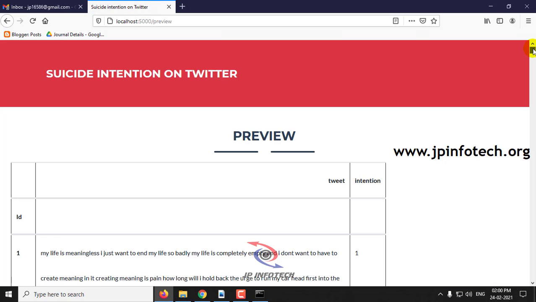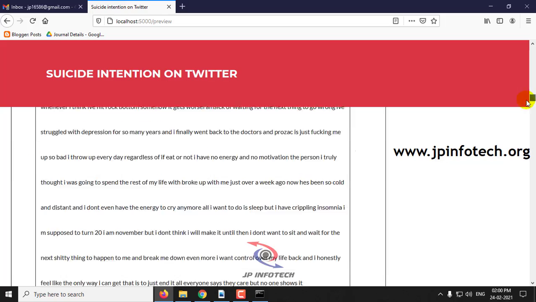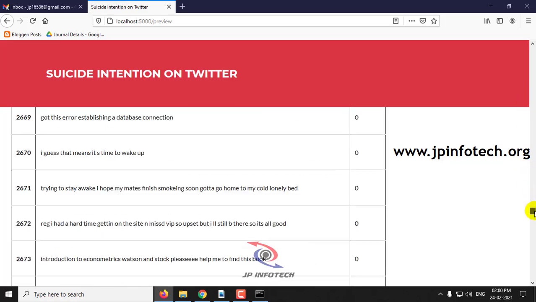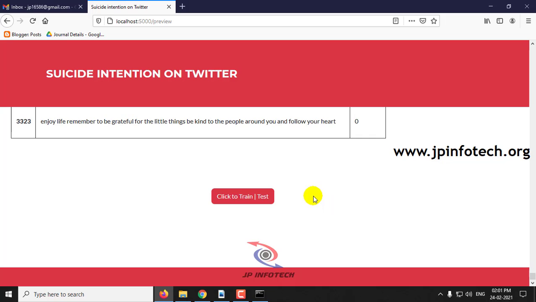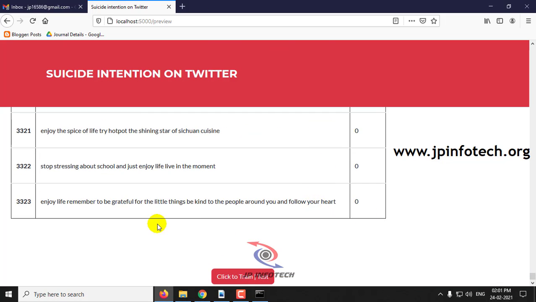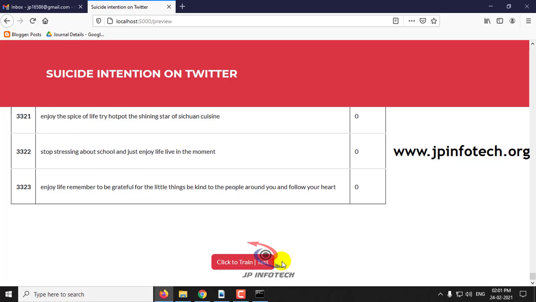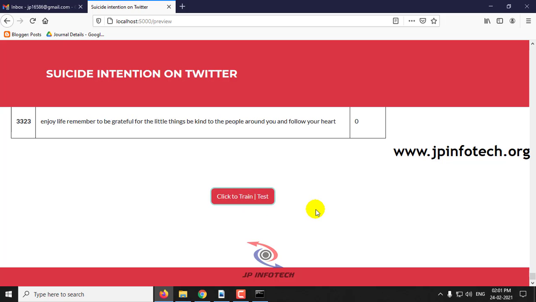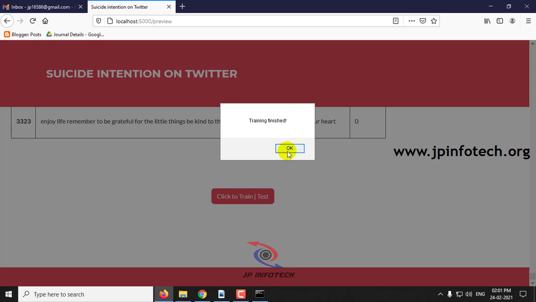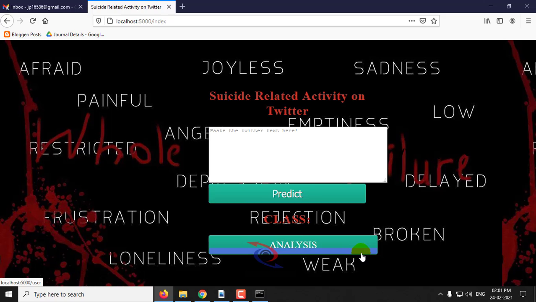Here you can preview the dataset that we have uploaded with its features, and you can scroll down to the end of the page and see the number of tweets, which is around 3,323. Then click train and test. Now the training is finished, click OK. Now you can make predictions on tweets.